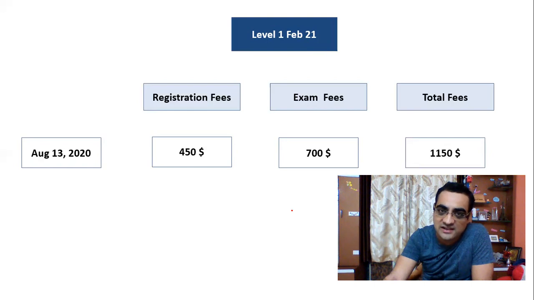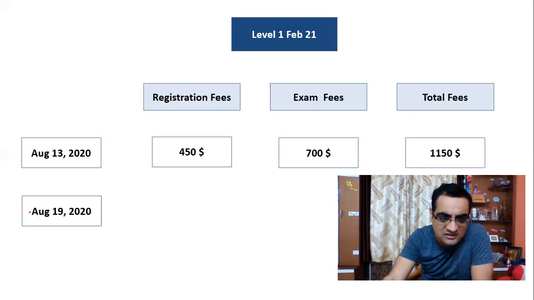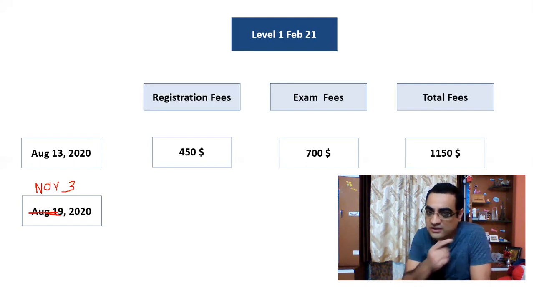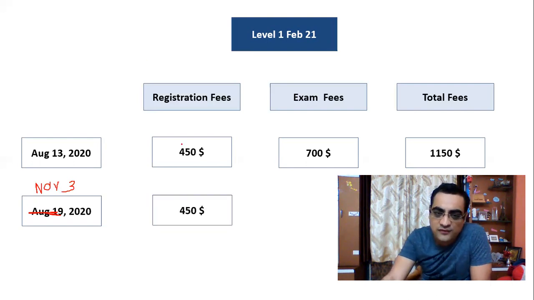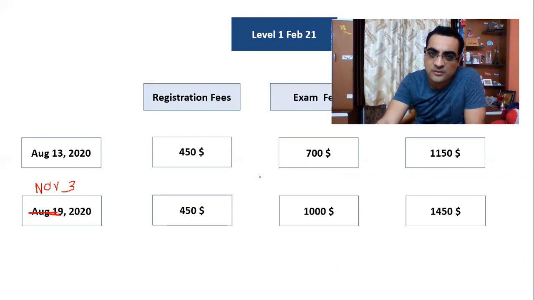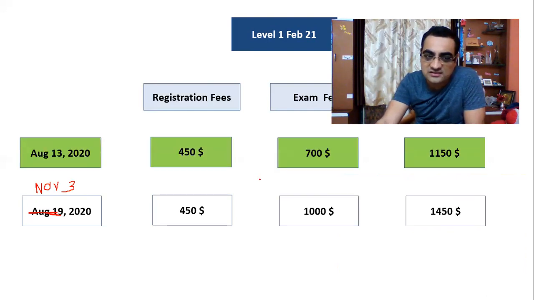And in case you miss this deadline, then the regular deadline, I missed out actually, I think this is November 3rd, I believe. I will get to see when we register. I'm so sorry. That's November 3, 450 plus 1000, that makes it 1450. So obviously over here, you're going to target this one, August 13th, 2020, 450 plus 700, that's 1150.